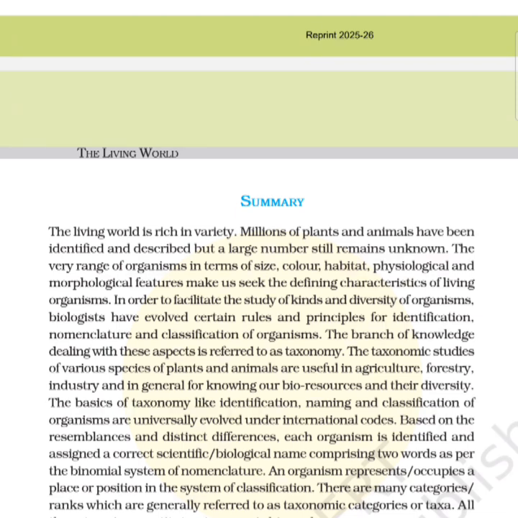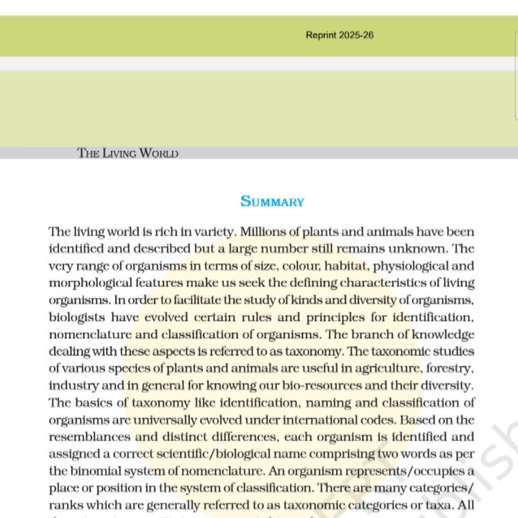Summary. The living world is rich in variety. Millions of plants and animals have been identified and described, but a large number still remains unknown. The very range of organisms in terms of size, color, habit, physiological and morphological features makes us seek the defining characteristics of living organisms. In order to facilitate the study of kinds and diversity of organisms, biologists have evolved certain